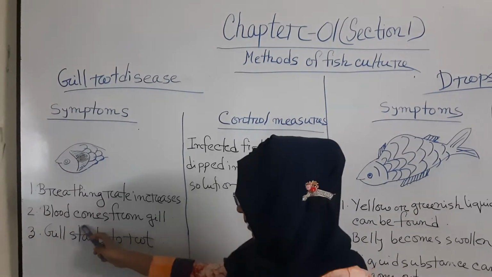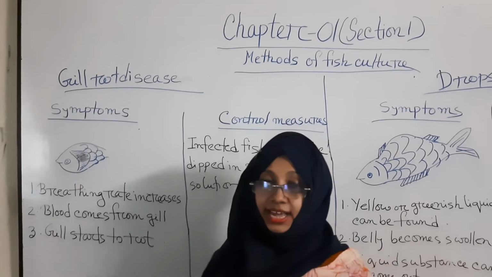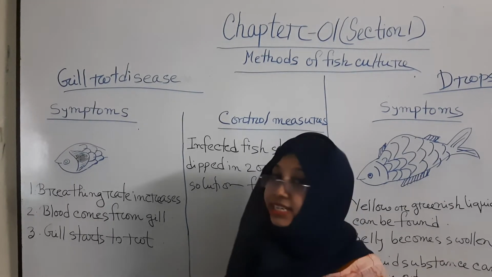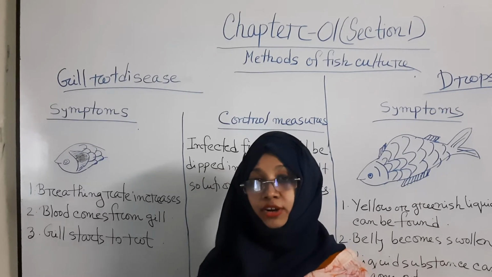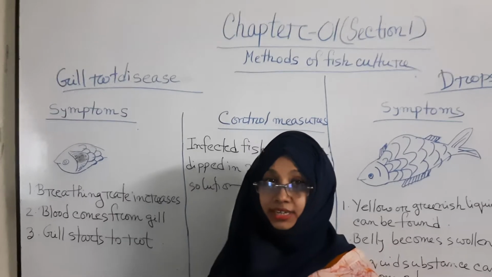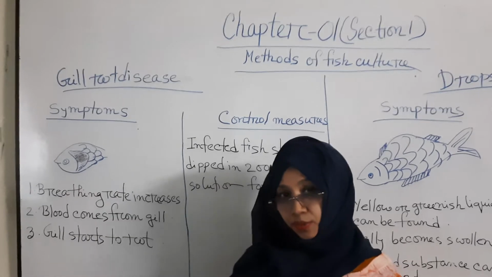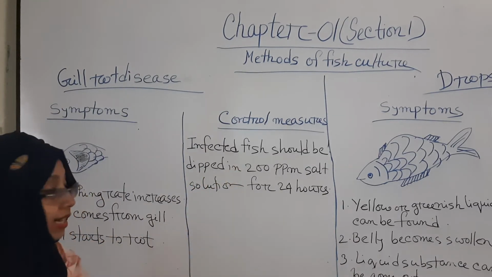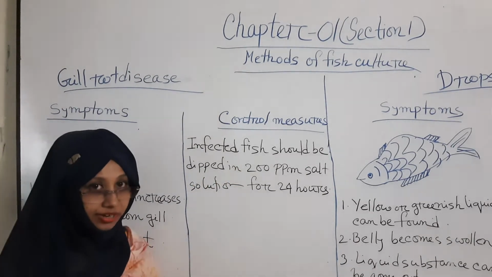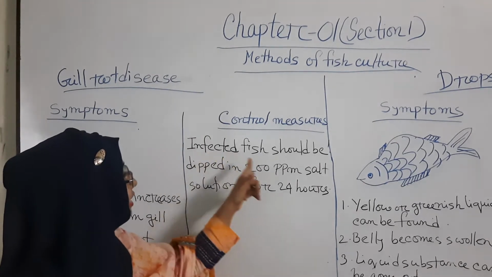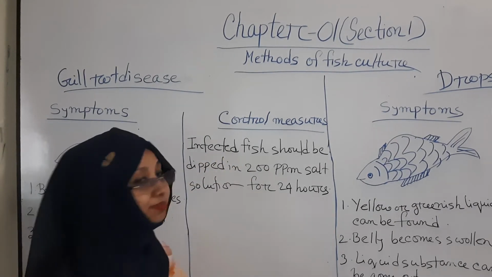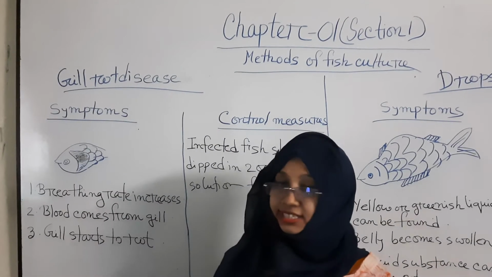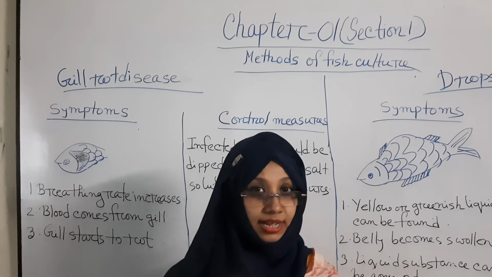Number 2, blood comes from the gill. We can see that blood comes from the gill. And number 3, the gill starts to rot, and after rotting the color of the gill may turn from red into black. Now the control measures. Infected fish should be dipped in 200 ppm salt solution for 24 hours. This is very important. Infected fish should be dipped in 200 ppm salt solution for 24 hours. Now, gill rot disease is caused by fungus.